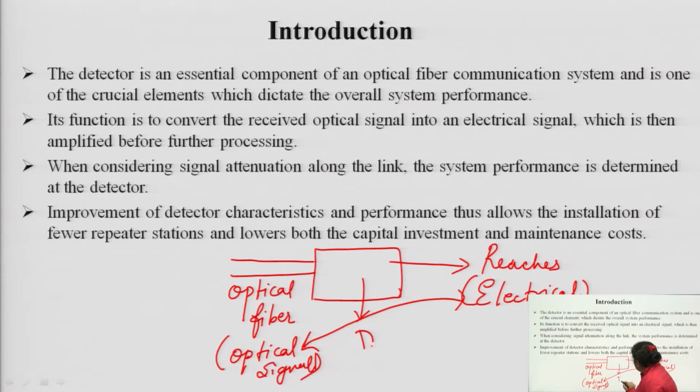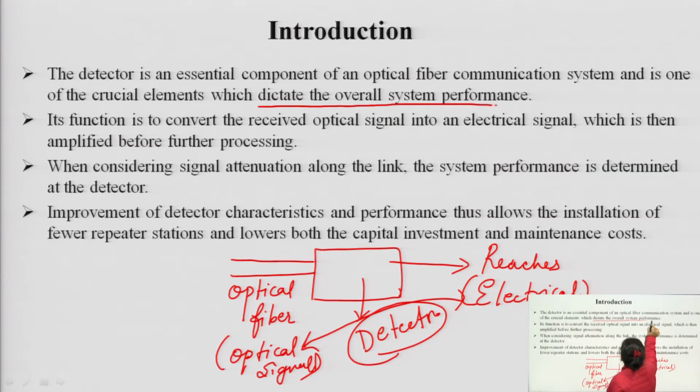So, a detector is basically an instrument, a machine, or we can say a device which can convert this optical signal into the electrical one. The detector is an essential component of an optical fiber communication system and is one of the crucial elements which dictate the overall system performance, since it is present at the receiver section.